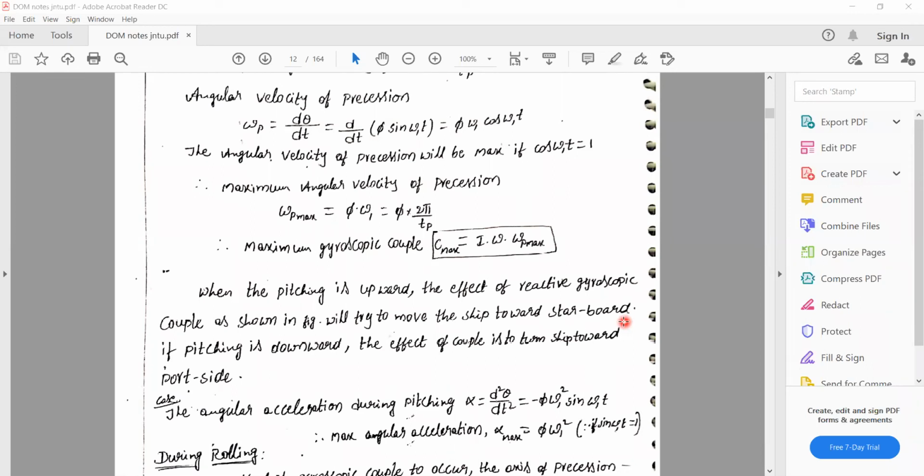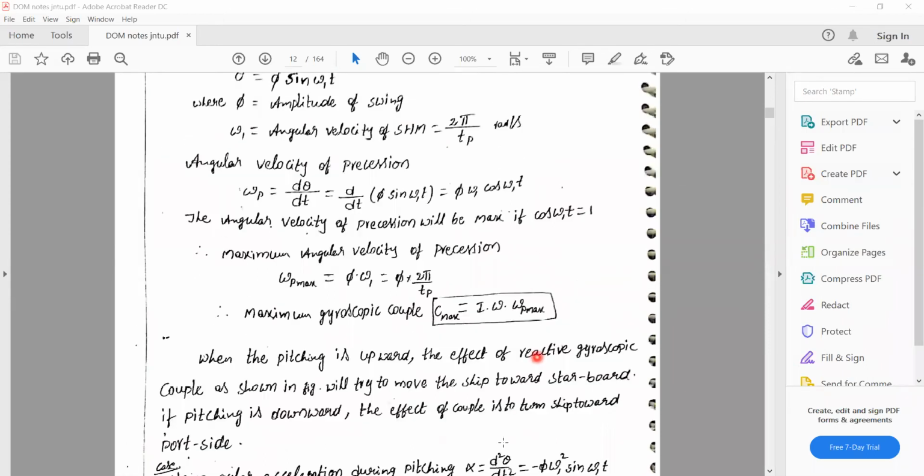Because the tides are very high while coming to the outside or going to the inside. So when the ship is going inside, it faces the tides. That is the pitching up.